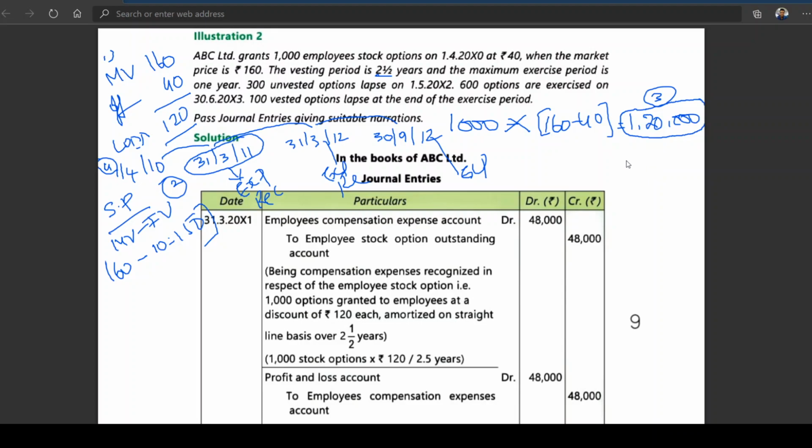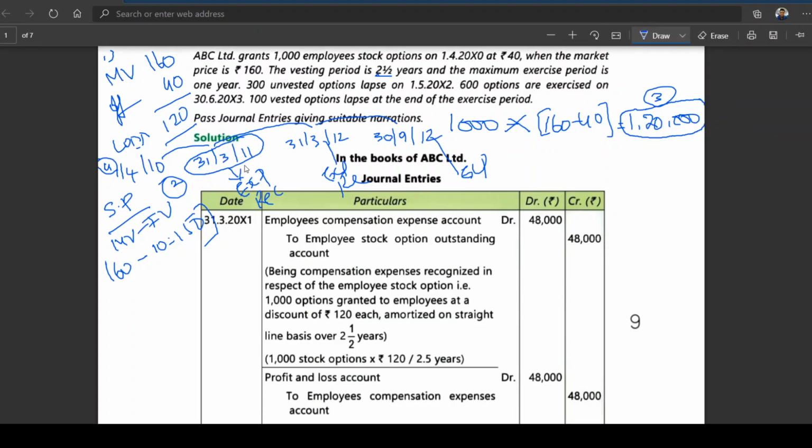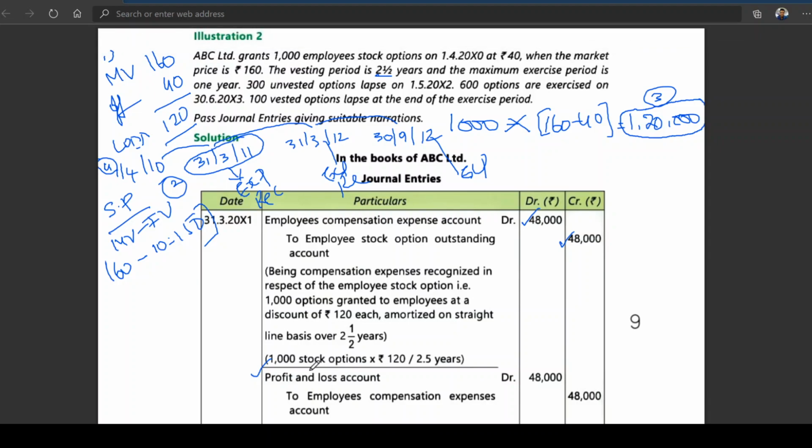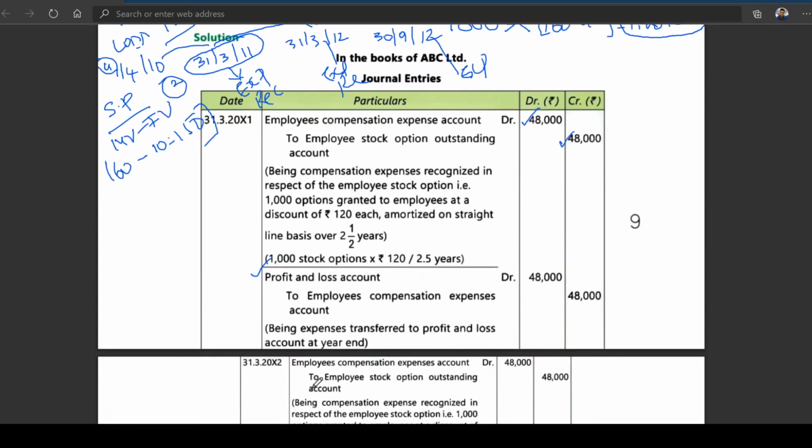I told you we are writing the entry on 31st March 11, no? Recognition of expense: Employee compensation account debit to employee stock option outstanding, 48,000. Clear now how you got it? And this will be transferred to profit and loss account: profit and loss account debit to employee compensation expense. I told you, in the statement of P&L account you can also write.